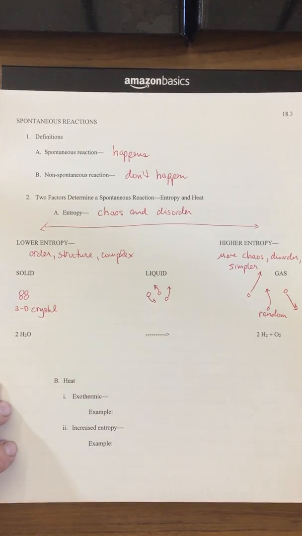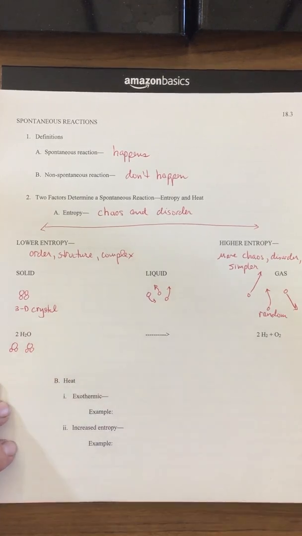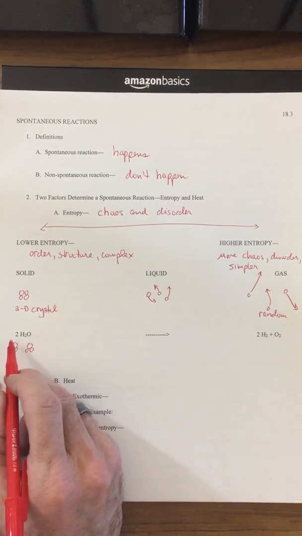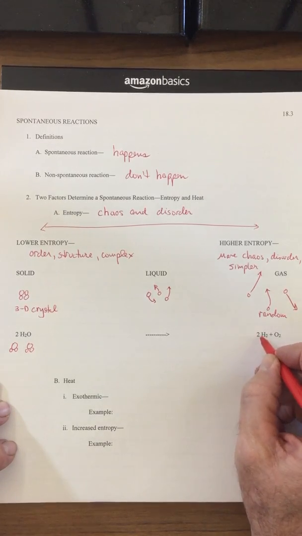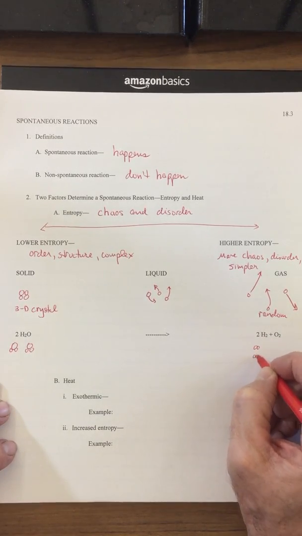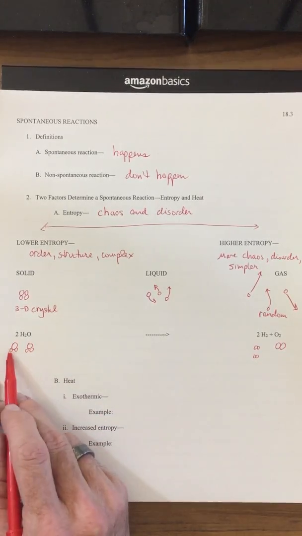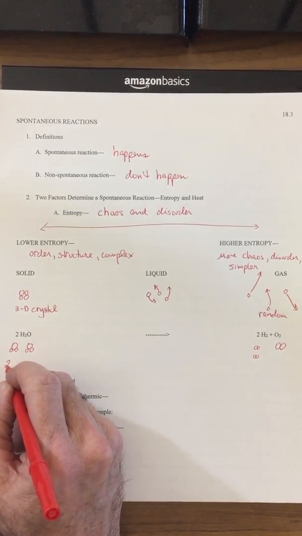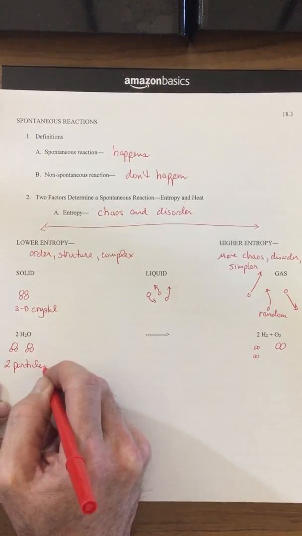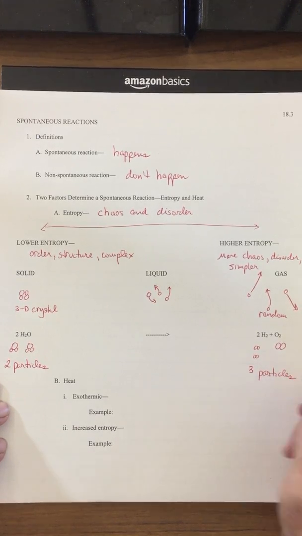Let's take a look at the example of water. And if we draw two water molecules looking like this, we're going to take these two water molecules and we're going to create hydrogen and oxygen. You can do this with a little bit of electricity. Let's draw the hydrogens. We're going to end up with two hydrogens. Here's the two hydrogens. And we end up with one oxygen. So we have the two oxygens and we end up with four hydrogens like this. Well, here what we end up with is two particles over here. We end up with three particles over here.